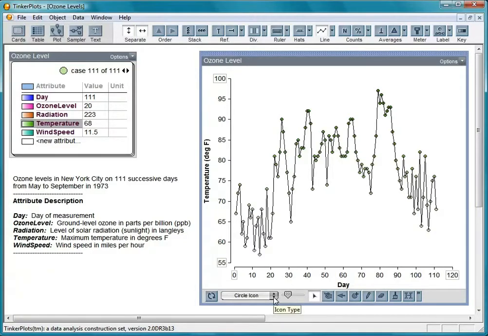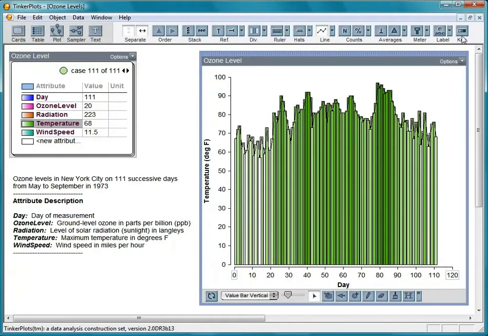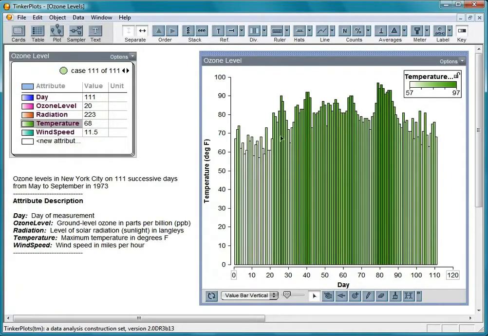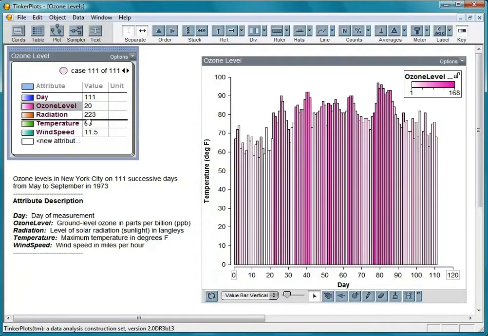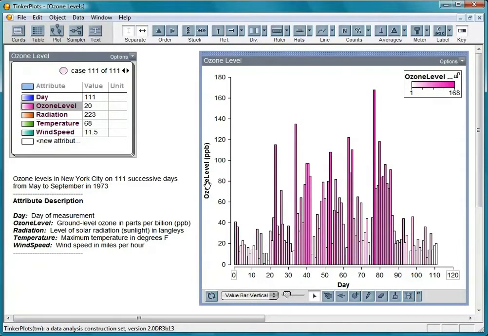We frequently see these graphs made of bars, which we can show by changing the circle icons to value bars. Here, the bars for hotter days are both longer and greener. Let's look at ground level ozone by dragging ozone from the data cards onto this axis. Now, the height of each bar shows ozone level.